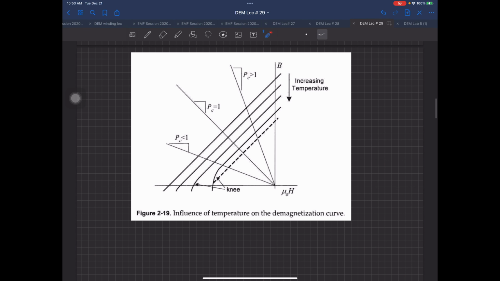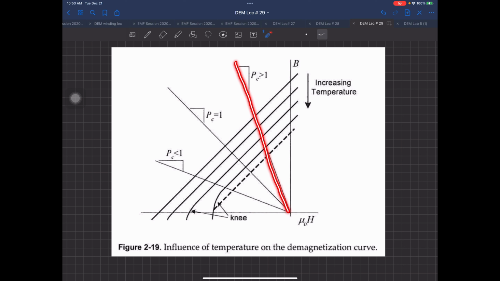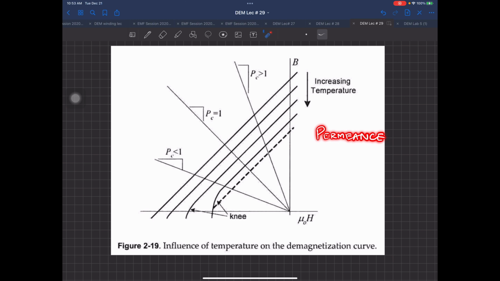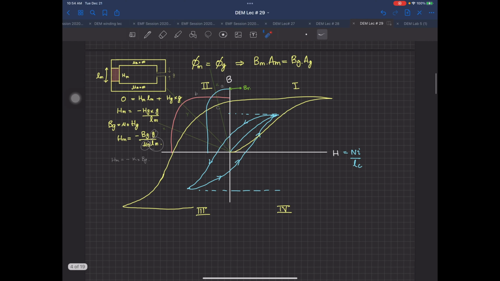Now, the next thing over here in this curve, if you notice over there, this is the line, the same line which I have been telling you up till now. This line is called as the permeance coefficient over there, and this PC equal to 1, less than 1 or greater than 1, this actually decides your magnet is operating in what region. So अगर ये equal to 1 है, इसका मतलब है जितना यहाँ पे आपके पास H है उतना ही आपके पास यहाँ B है.